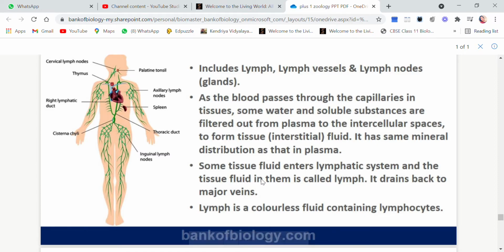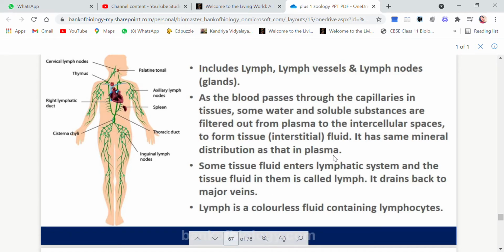Now this tissue fluid enters the lymphatic system, and the tissue fluid in them is now called lymph. As it has entered the lymphatic system, we now call it lymph, and it drains back into the major veins.